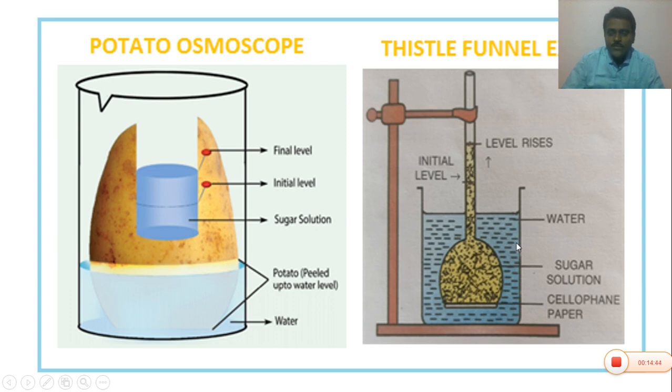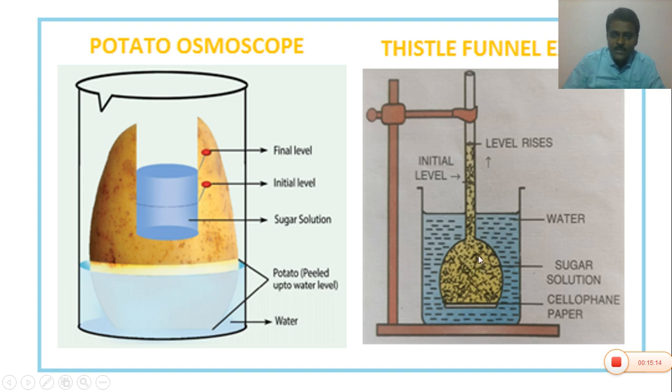After 2 hours, we can observe that the sugar solution level has increased in the Thistle funnel. Why? Because the water present in the beaker enters into the Thistle funnel. Here endosmosis takes place. The water in the beaker enters the funnel because it is a low concentrated solution with high water potential.